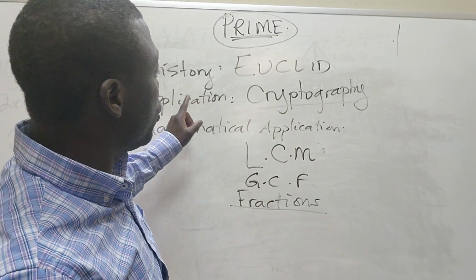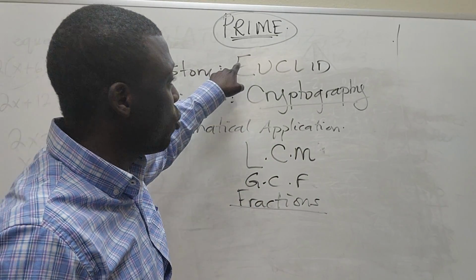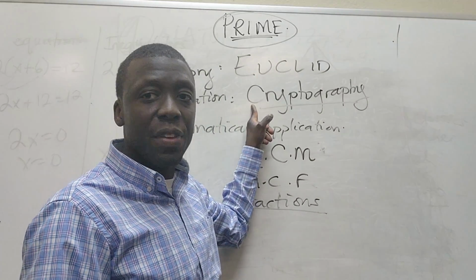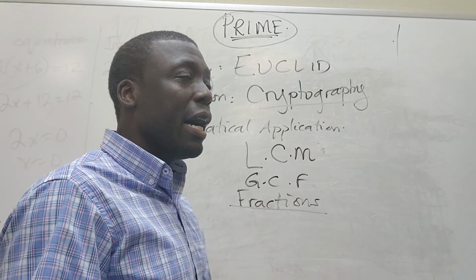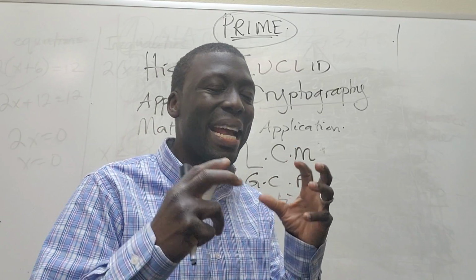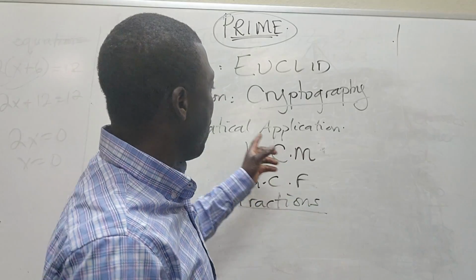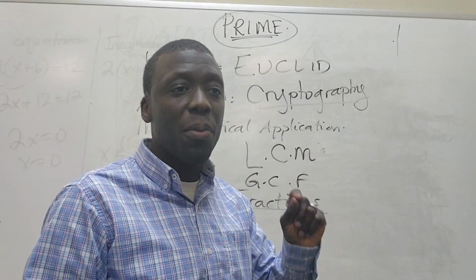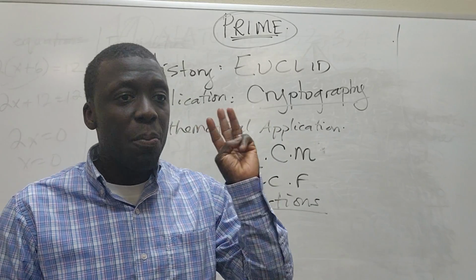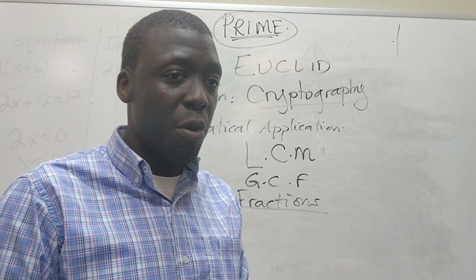So what we're going to do is we're going to, again, recap. So Euclid is the person behind prime numbers. Cryptography is the field where we study different ways to hide code or to make it so people can't steal our information. And then mathematical application of prime numbers: lowest common multiple, greatest common factor, and how to work with fractions. Prime numbers make it much easier for everybody.